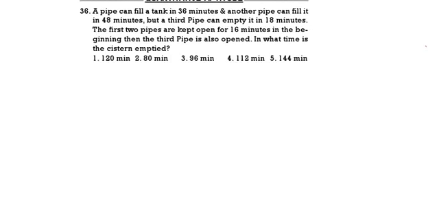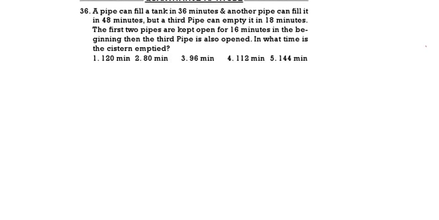A pipe can fill a tank in 36 minutes and another pipe can fill the tank in 48 minutes, but the third pipe can empty the tank in 18 minutes. The first two pipes are kept open for 16 minutes in the beginning, then the third pipe is also opened. In what time will the cistern be emptied?